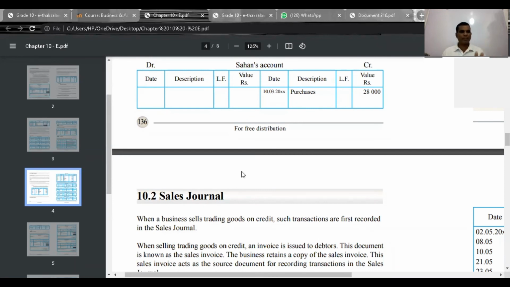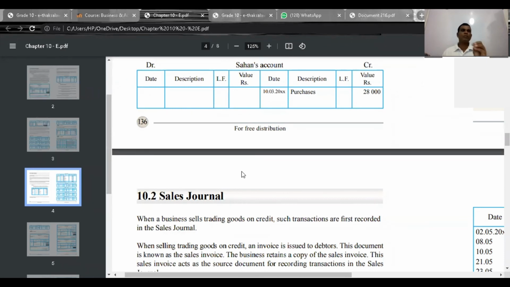Trading goods means goods for resale. If these goods for resale are purchased on credit basis, they should be recorded in the purchases journal. Source document is purchases invoice.